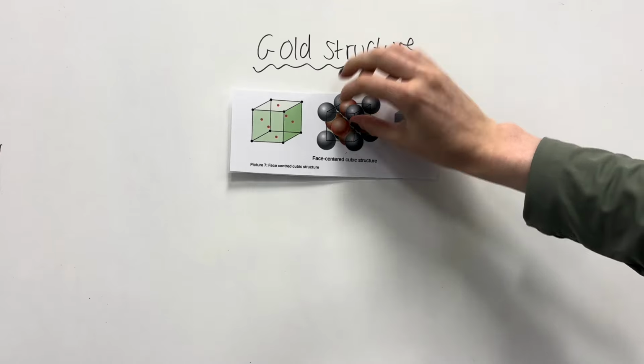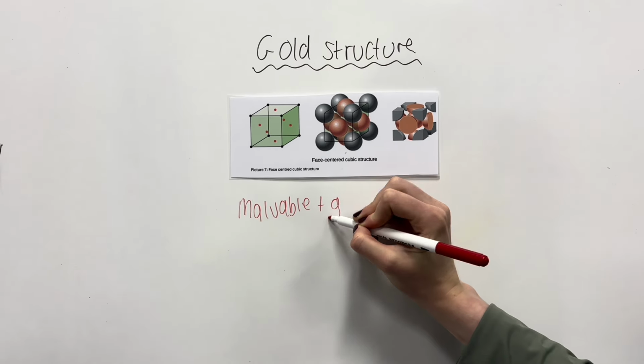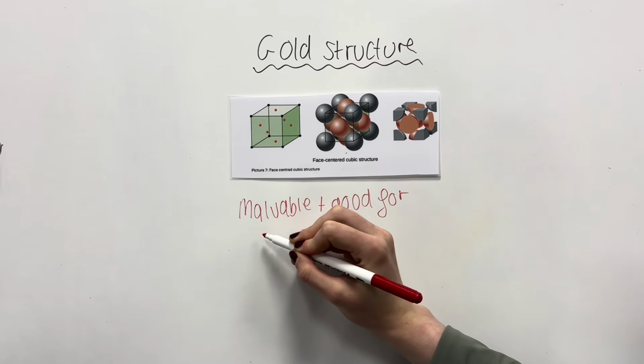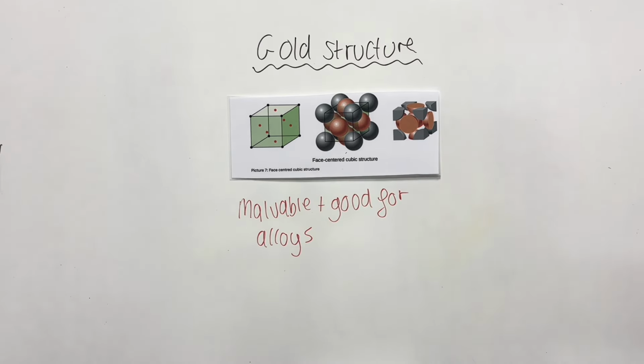Gold crystallises in the face-centred cubic structure, hence its malleability, and is therefore often used in alloys. Alone, it is very soft.